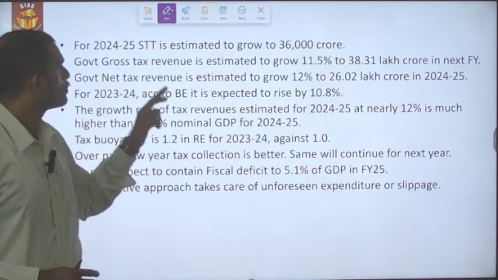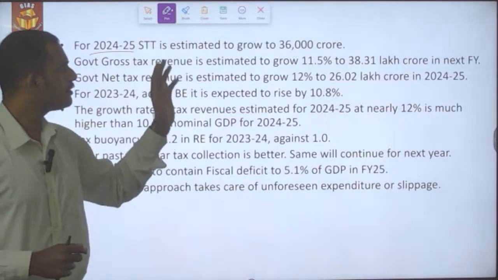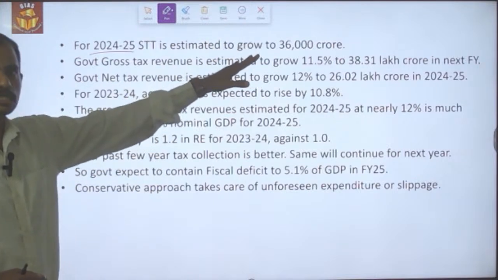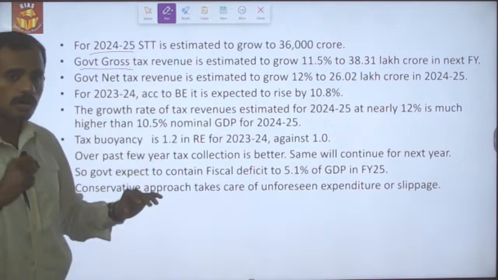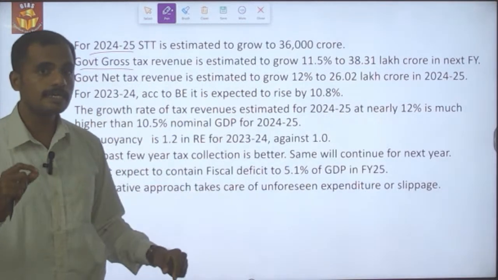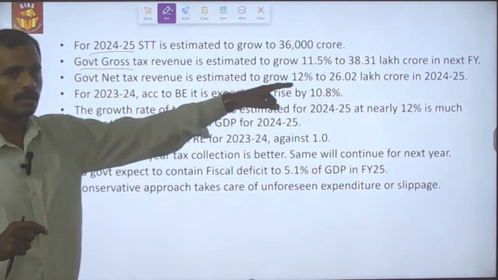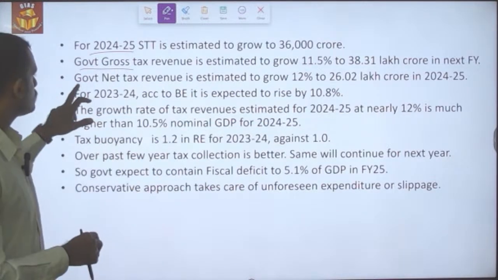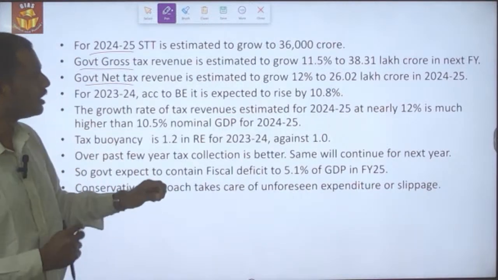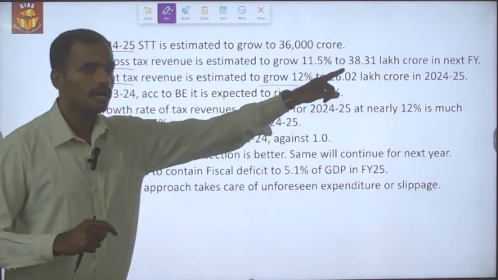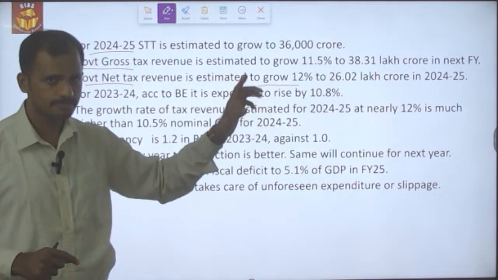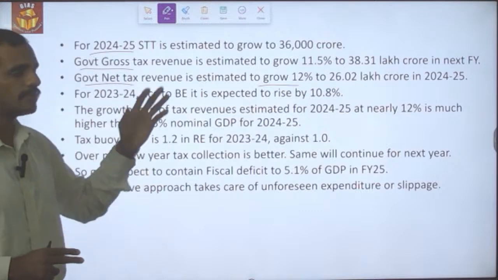And for the 24-25 time period, this securities transaction tax, as I said, is going to grow to 36,000 crore, and the government's gross tax revenue is estimated to grow by 11.5%, that is to 38.31 lakh crore in the next financial year. The government's net tax revenue for the next financial year is also expected to rise by 12%, that is to 26.2 lakh crore in the 24-25 financial year.